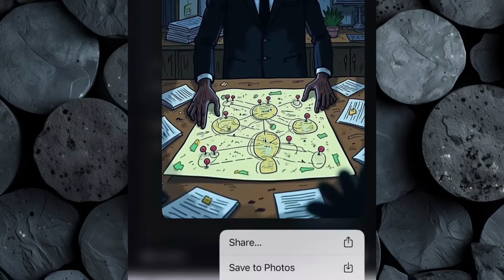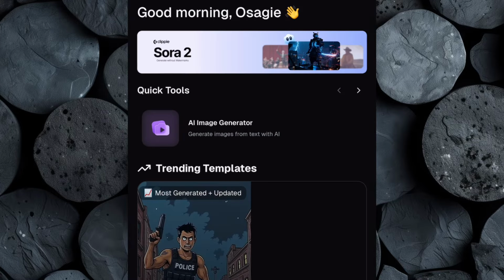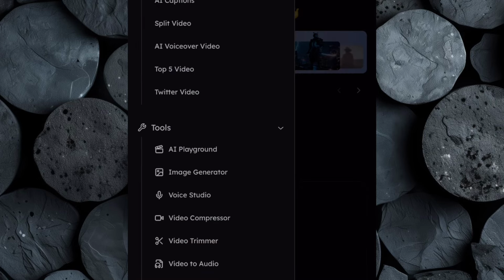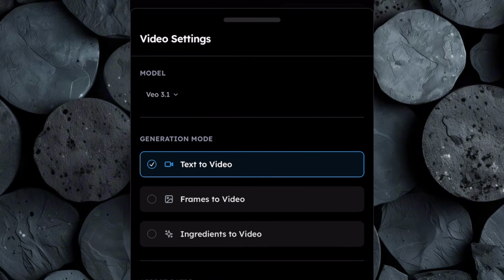Select or hold the image you want to animate and save it to your device. Then open Clippie AI in another browser tab, go to Tool, and click on AI Playground. This will let you animate your image into a video clip. Open Settings and choose your options.